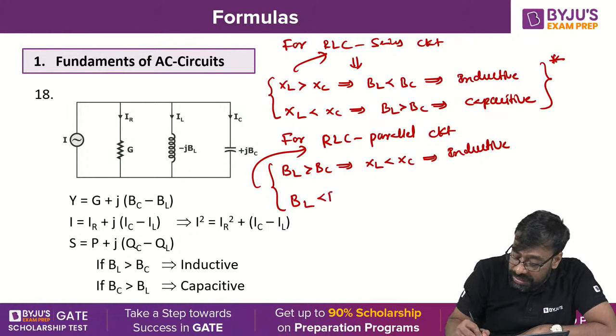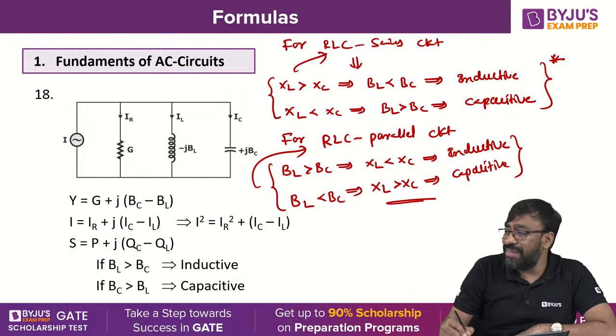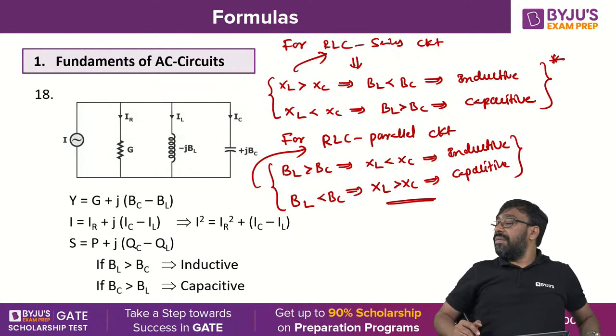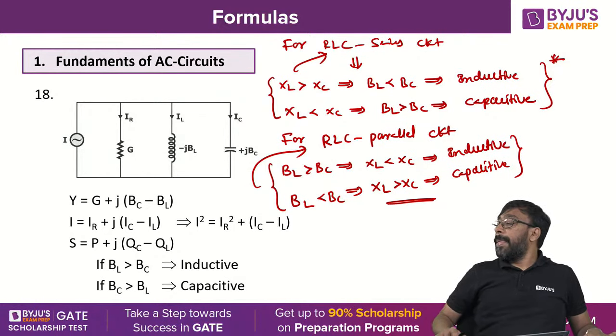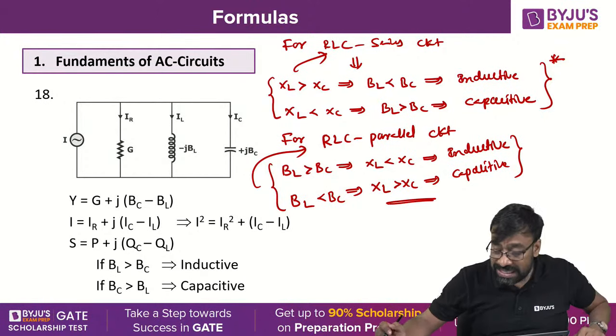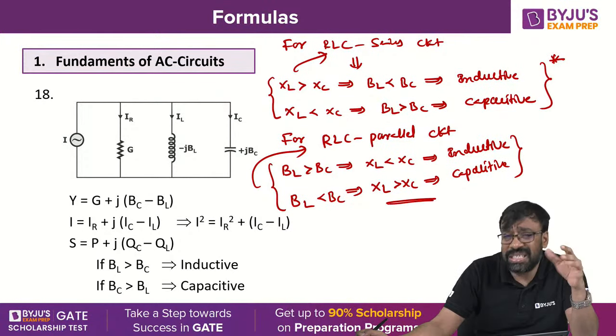BL less than BC, which is nothing but XL greater than XC, is capacitive. We always have a habit of remembering that RLC in a series circuit gives a second order equation. RLC is nothing but second order. RL is first order, RC is first order, RLC is always second order, whether it's series or parallel doesn't matter.